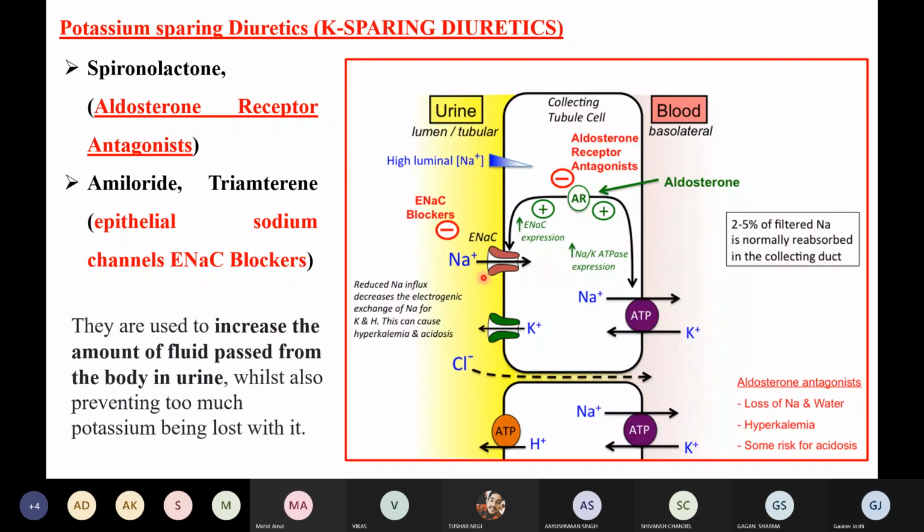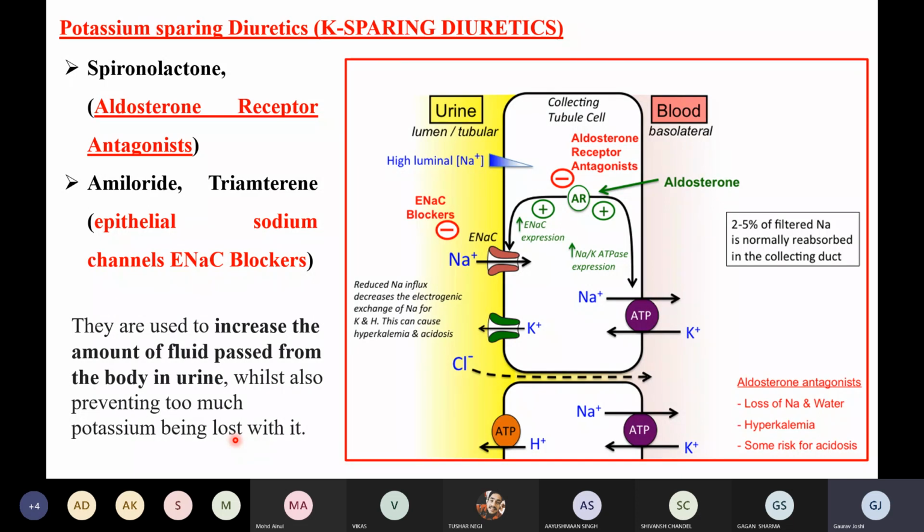So now what are these used for? These are used to increase the amount of fluid passed from the body in the urine, whilst also preventing too much potassium being lost with it. So they are doing two important things. They are inhibiting the reabsorption of sodium. Now, sodium is not being reabsorbed, so sodium will get excreted out, and when the sodium gets excreted out it will take away the water also. So basically there will be a large amount of pee, right? So basically urination will be there, right?